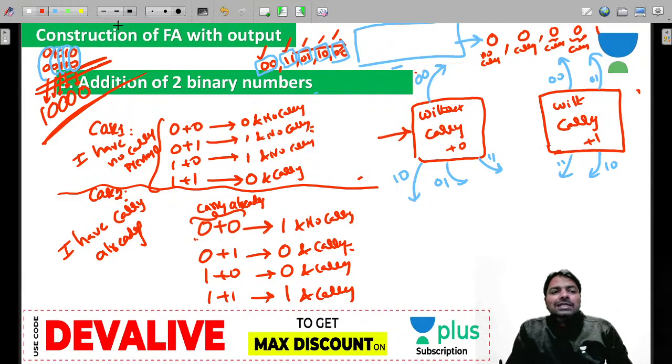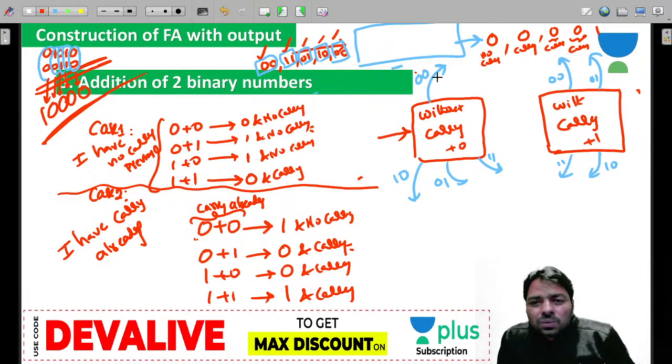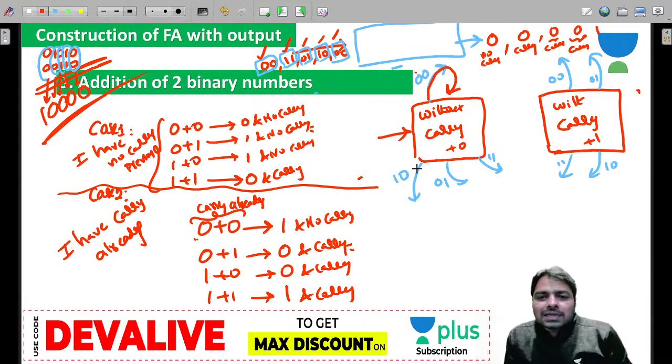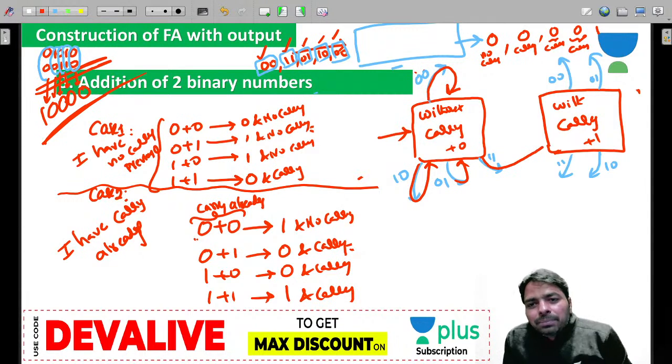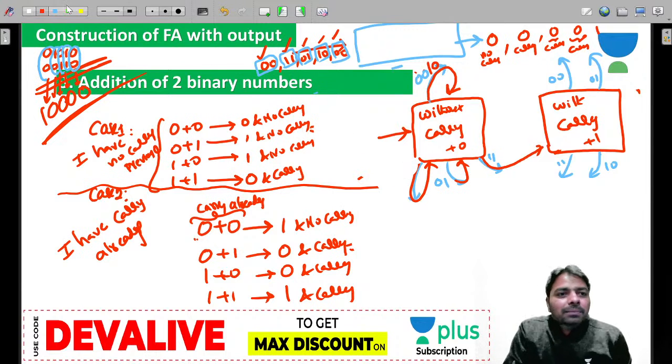Now let's talk about this 00. Is it the same state? Yes, no carry. And 01 and 10, no carry, but 11 you get a carry. But what is the output? Output is important, guys. I didn't produce output earlier, but I'm doing it now.